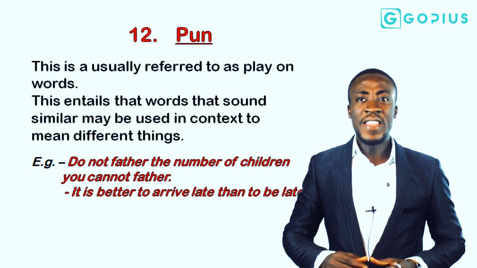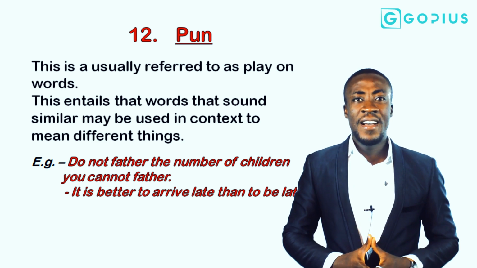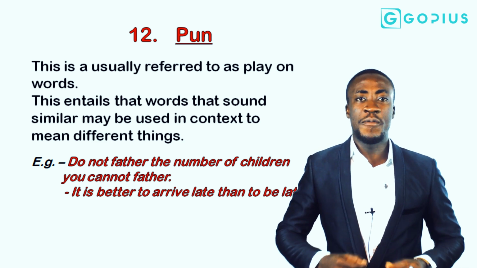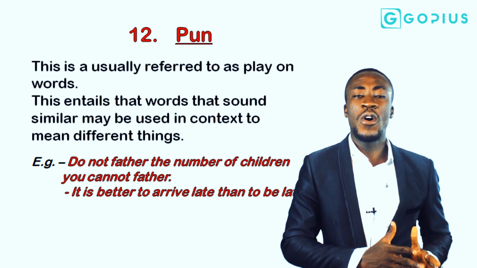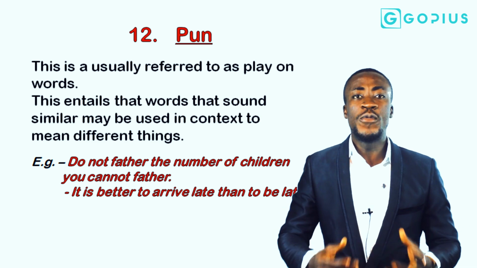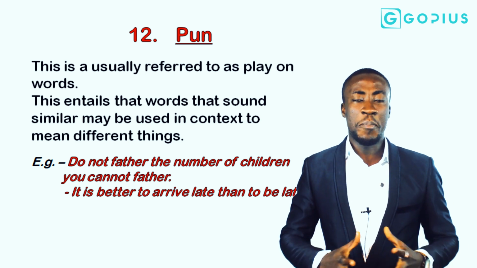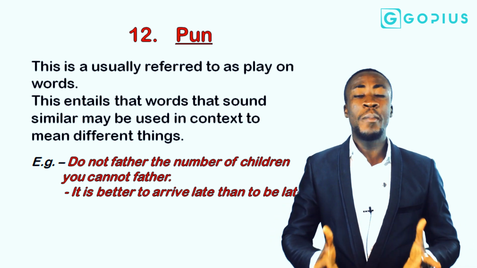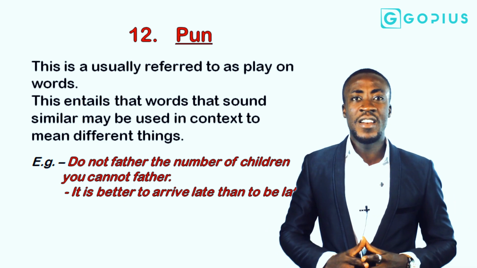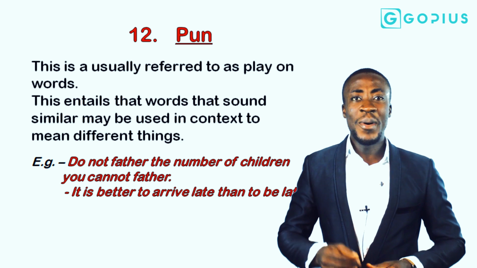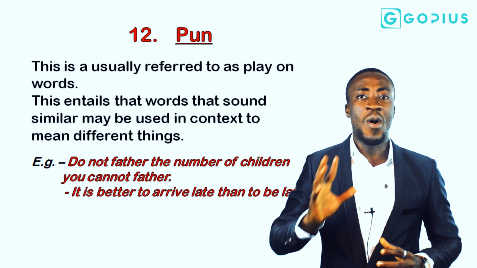Do not father the number of children you cannot father. The first father there has to do with the biological process of procreation. And the second father there has to do with the social function of a father, which means provision and providing for the children. In ordinary parlance, it means don't produce the number of children you cannot take care of. So the first father means procreation, the second father means taking care of. But these words have been played on in expressions, and that is what we mean by pun.